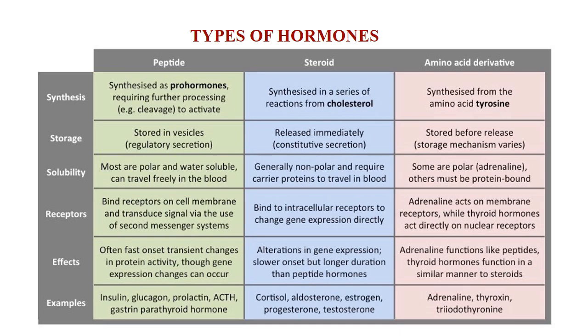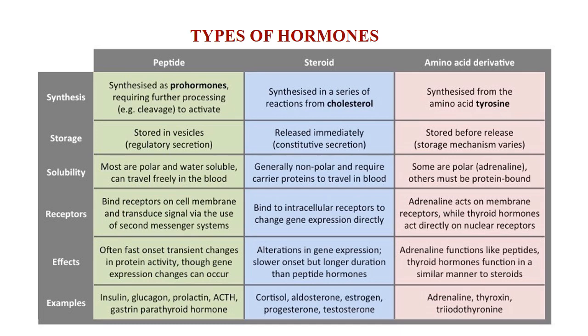They are classified on the basis of their origin, that is, from which type of biomolecule they originated, not on the basis of their function or mode of action. Therefore, chemically there are three categories of hormones that may be recognized.